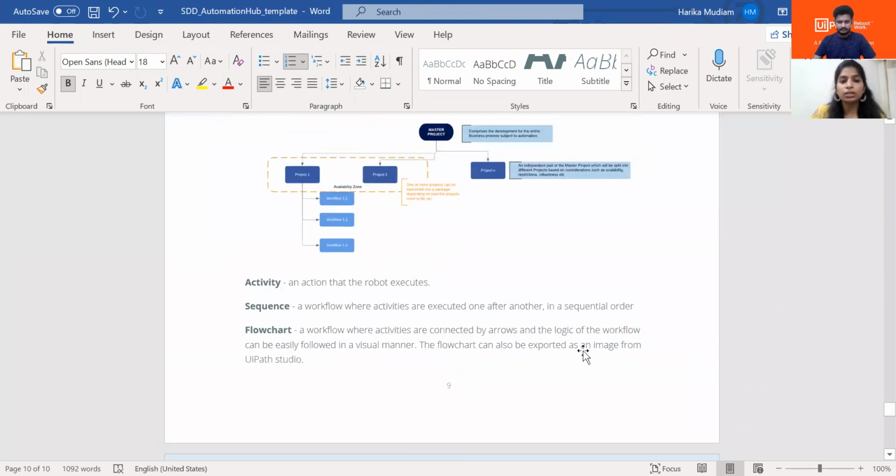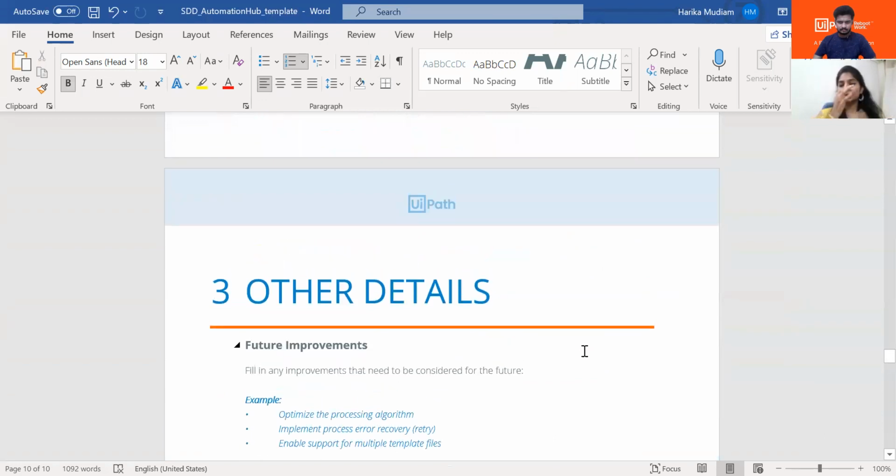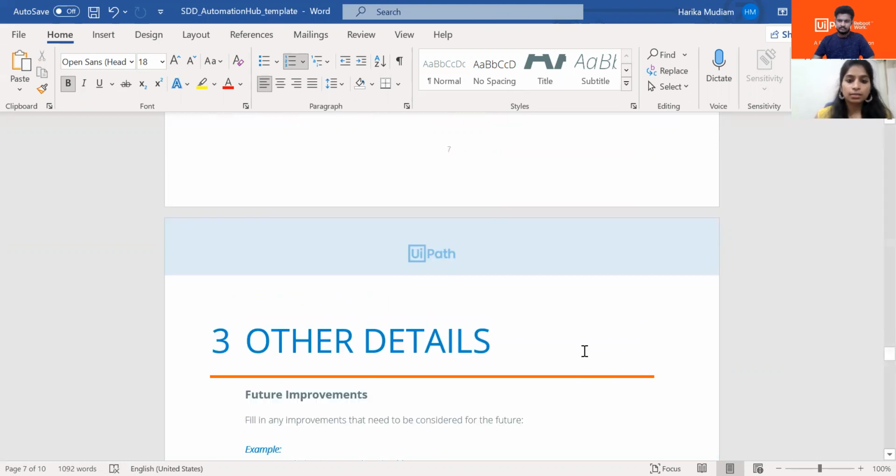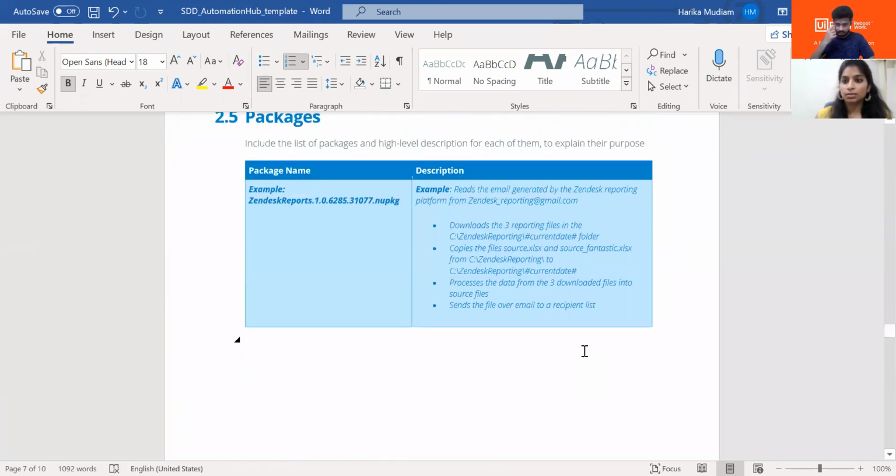So apart from that, this is the basic standard template that UiPath has provided us, but we can also add more details to this template if we want. What I can see is that in this, we don't have the screens, like what screens we are using and how many screens. So you can add that information.